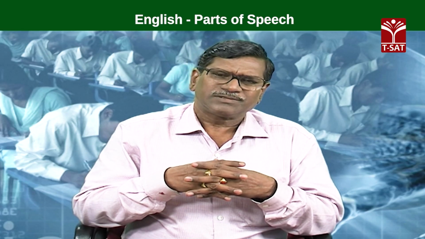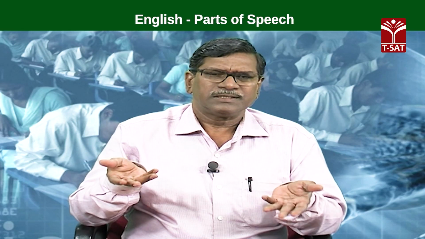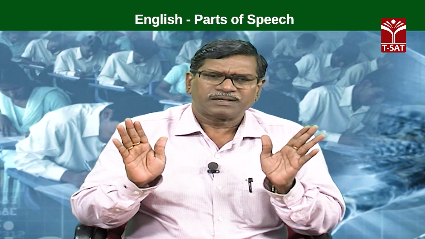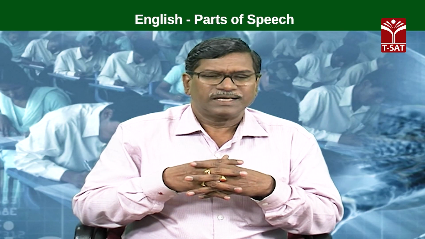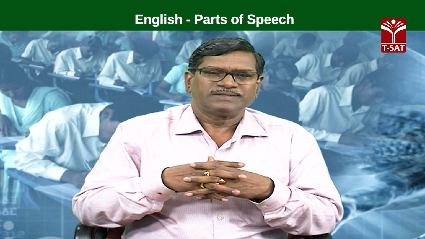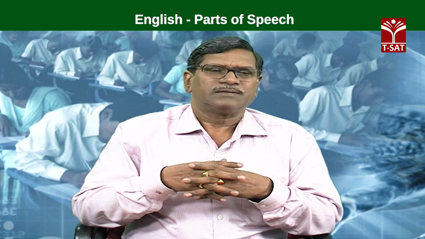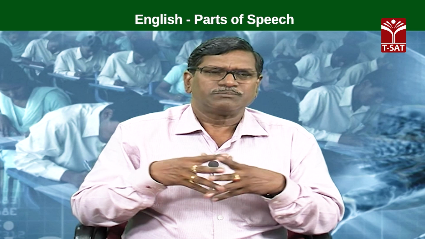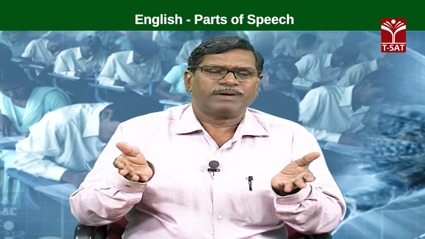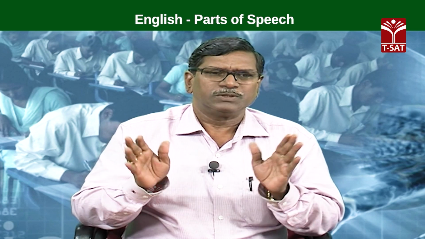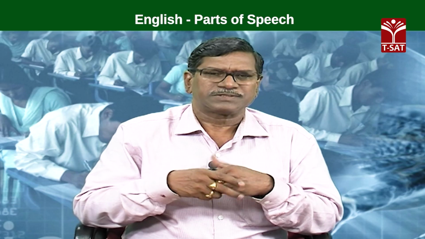Are there any other things which we cannot see or touch? Yes, there are. The evil, the goodness, or bad. Some people are considered to be bad. Some people are considered to be good people by means of their actions.